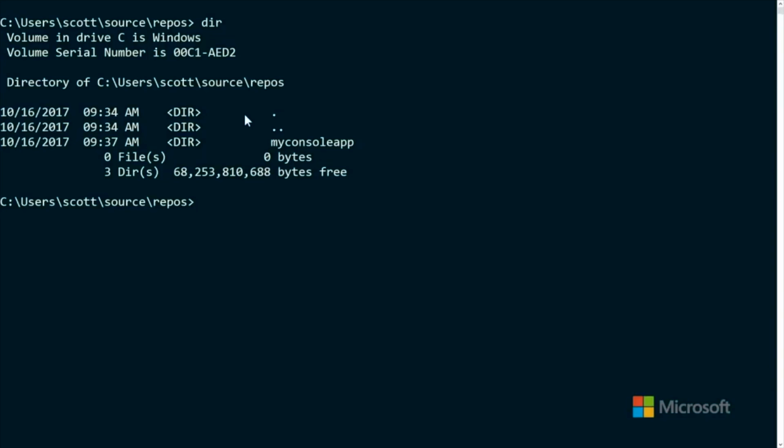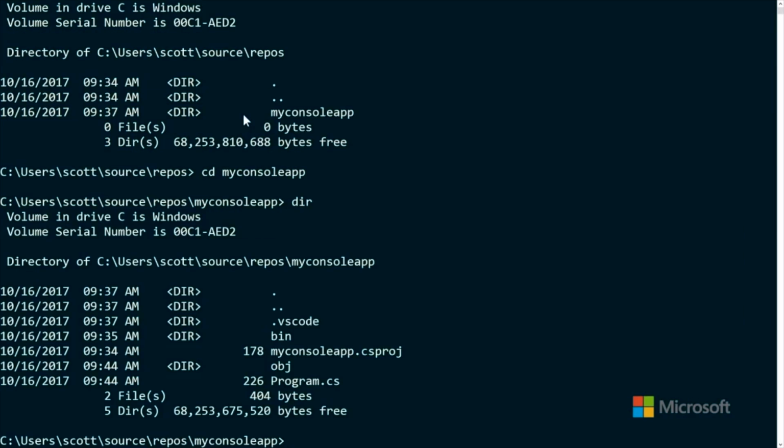Hey, friends. So we have made a console app. We have explored the documentation. We've installed the .NET Core SDK and Visual Studio Code. Next, let's make a web application. Exactly. If we look at my screen here, we have the folder that has my console app, and so we have to create a brand new folder.